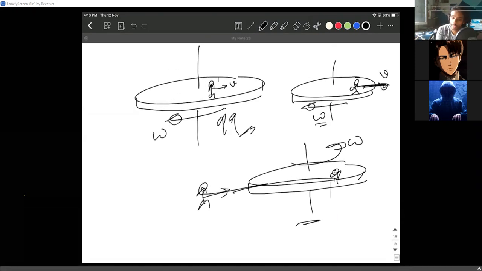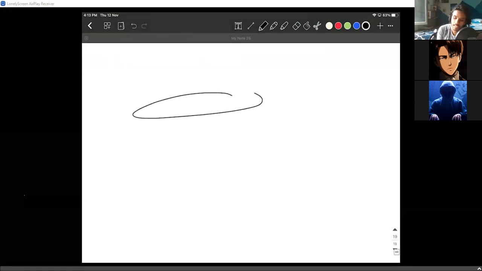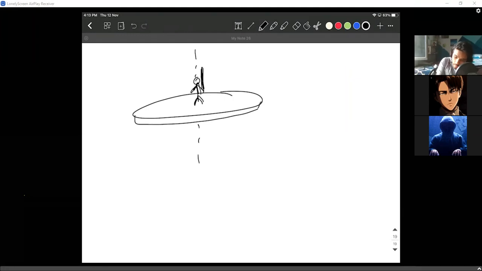The new twisty problem is this: the disk is at rest, the man is standing on the disk at the center, and he holds an umbrella.